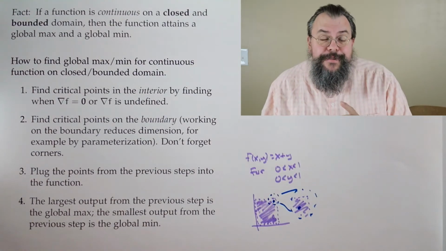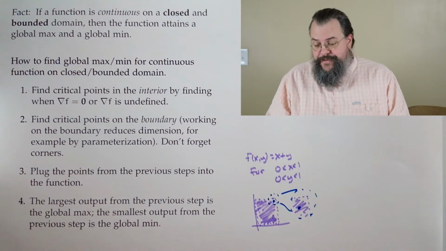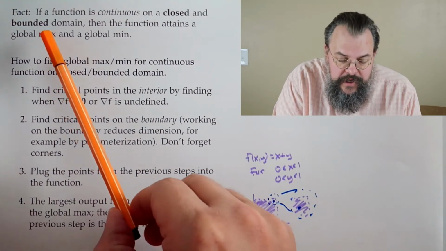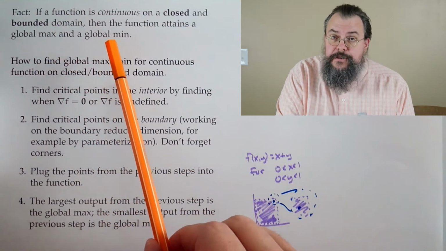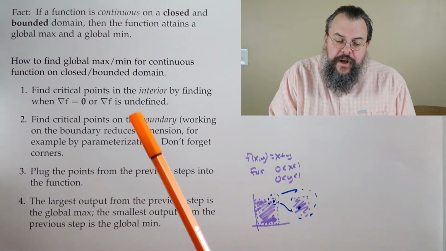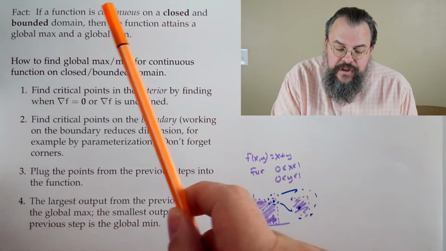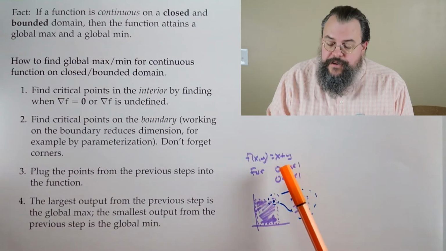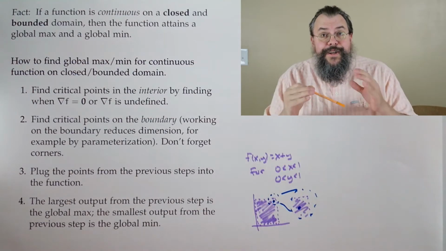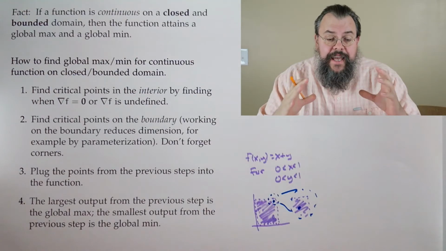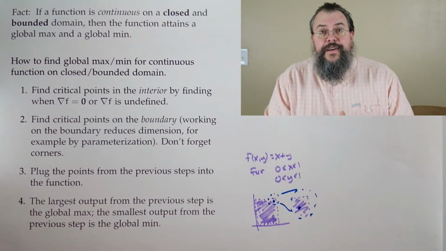But it turns out that there's this wonderful case. And there's this nice fact. It's right here. If we have a nice function, and nice here just means continuous, and our domain is closed and bounded. See, that's what went wrong here. This is a great function, but not a closed and bounded domain. Then the function attains a global max and a global min.